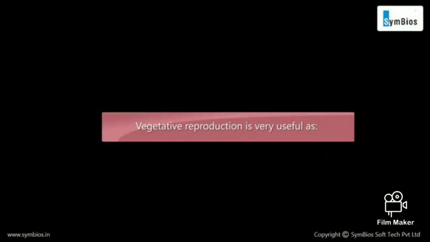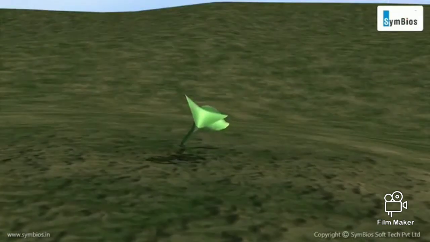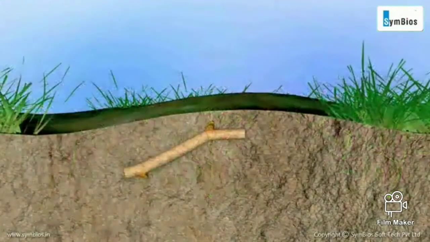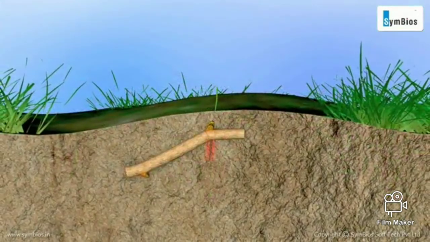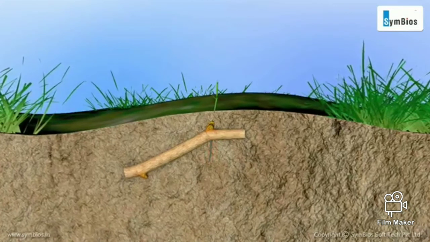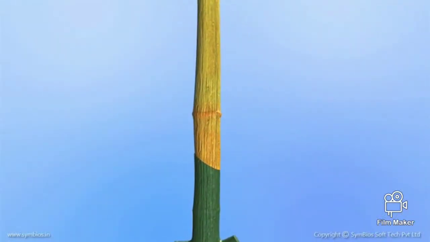Vegetative reproduction is very useful as it allows developing new plants very quickly, exact copies of the parent plant are produced, plants propagated with this method need less attention in their early stages of growth, and new varieties of plants can be developed.